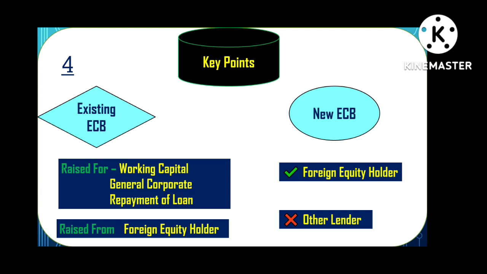So the lender should be the same. Then the refinancing is allowed, but the lender should be the foreign equity holder. No other lender is permitted.